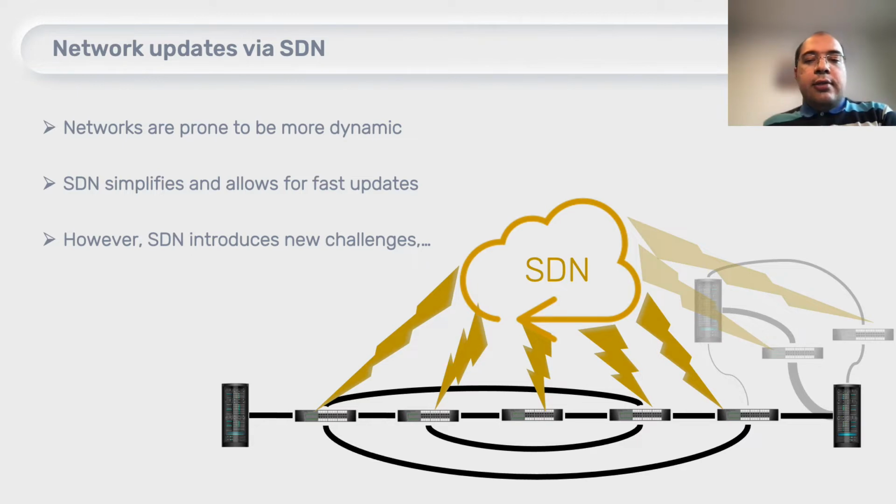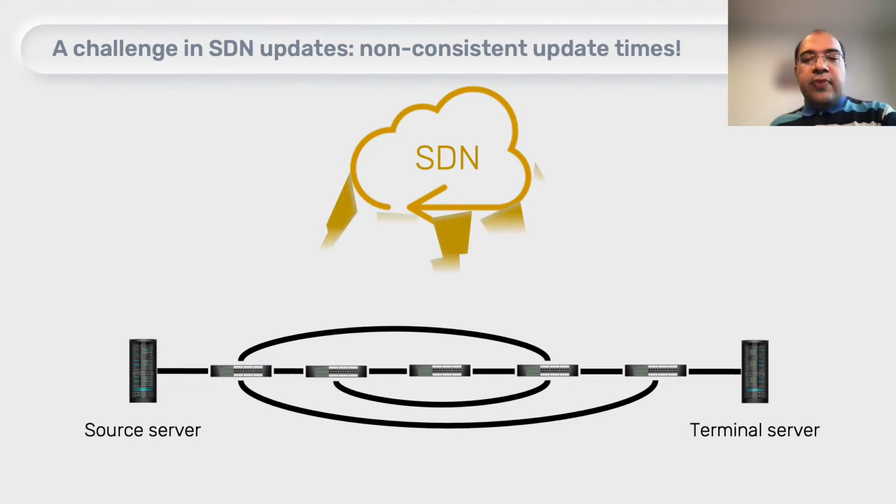For now, let us look at this subnetwork as shown here, and we will use the rest of the network in the remainder of the slides. The challenge that we want to tackle today is non-consistent update times.